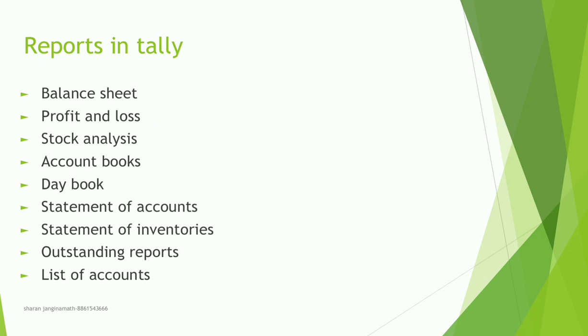Okay, in the next section we'll be discussing the reports in Tally. Different kinds of reports are there: how to take printouts and what these reports are. The explanation of reports will be discussed in this section. That is the balance sheet report, profit and loss report, stock analysis, accounting books, day book report, then statement of accounts, statement of inventories, outstanding reports and list of all accounts.